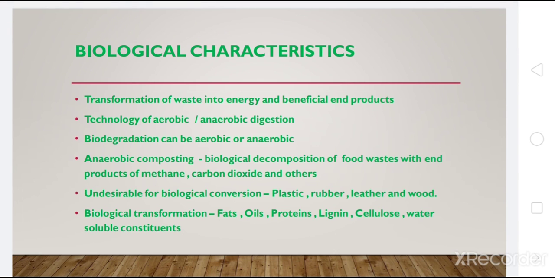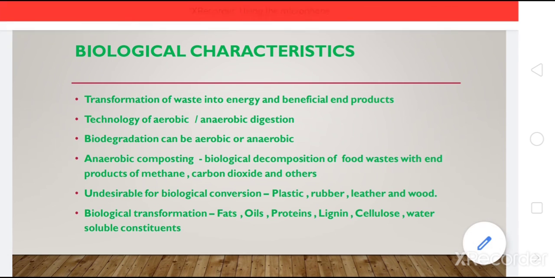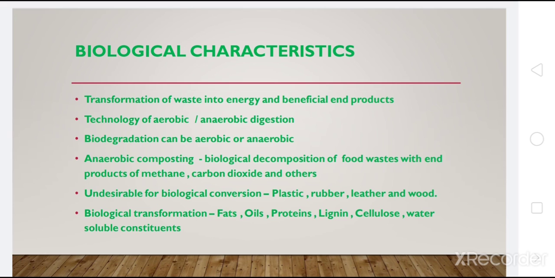So these are the main points which we need to cover when we talk about the physical, biological, and chemical characteristics of municipal solid waste. In this episode, we have discussed what municipal solid waste is, what the sources of various municipal solid waste are, what the composition of municipal solid waste is, what the classification of municipal solid waste is, and the physical, chemical, and biological characteristics of municipal solid waste. In the next session, we will discuss e-waste. Okay, so let us wind up here for today.